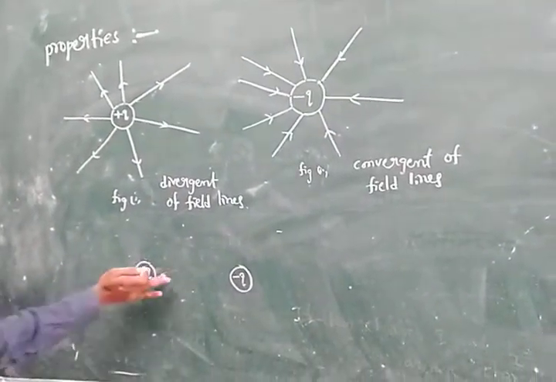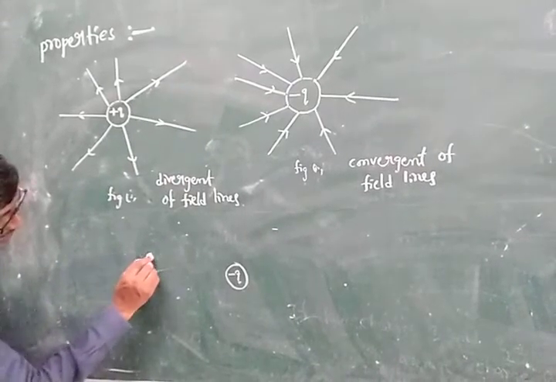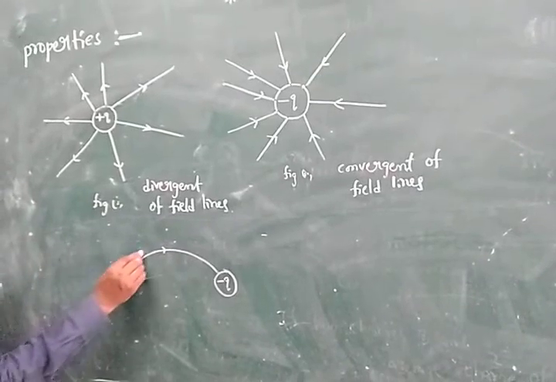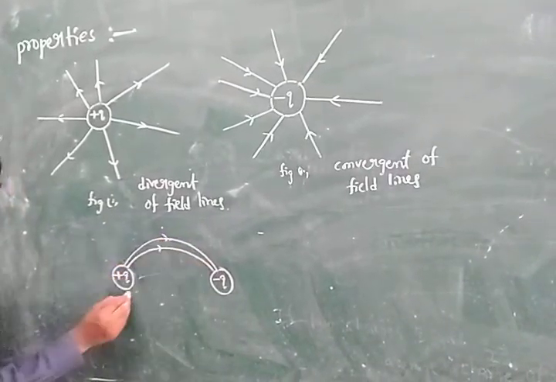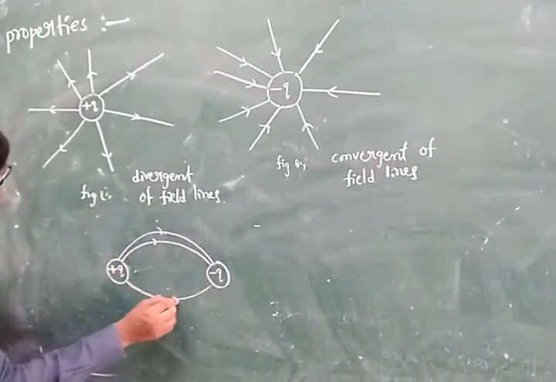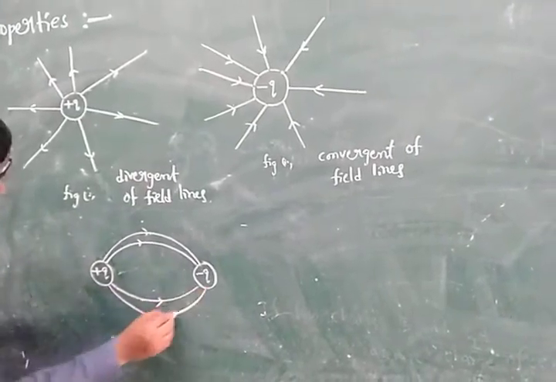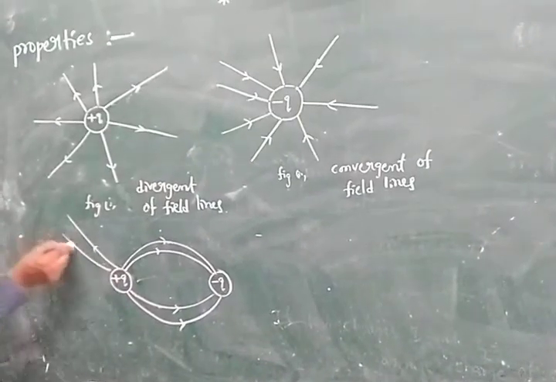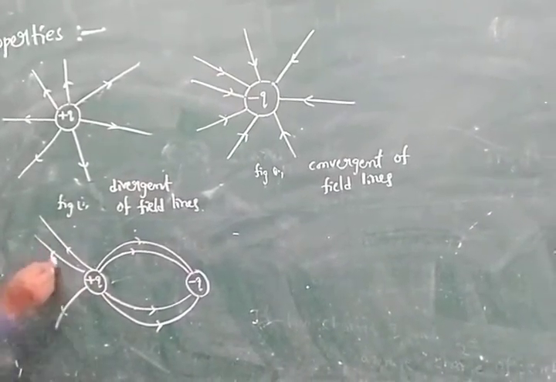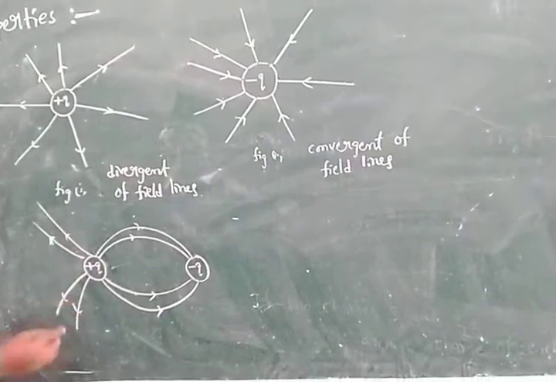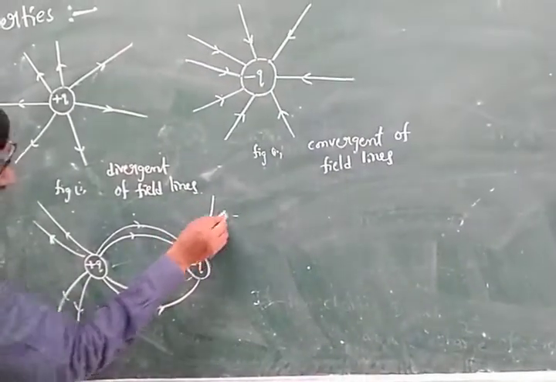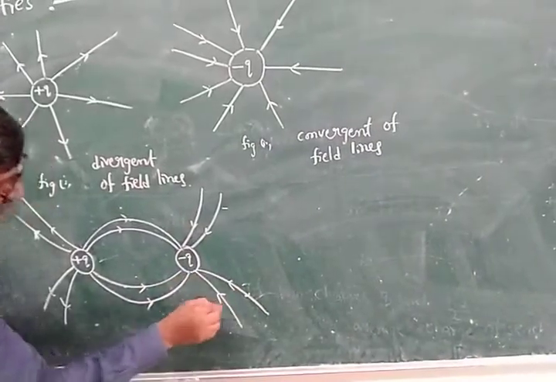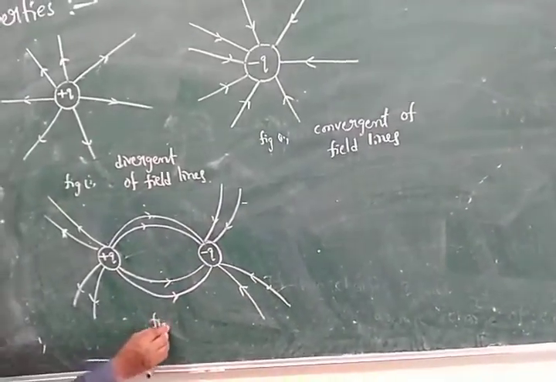But we know that the electric lines always pass from positive charge to negative charge, and these are the negative charges for them to come into. This is another diagram, the third.